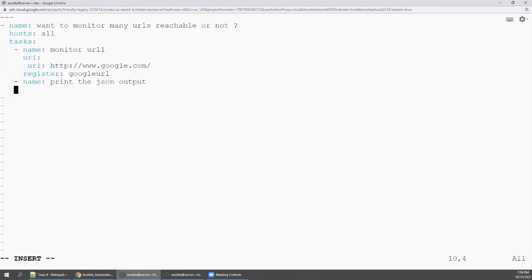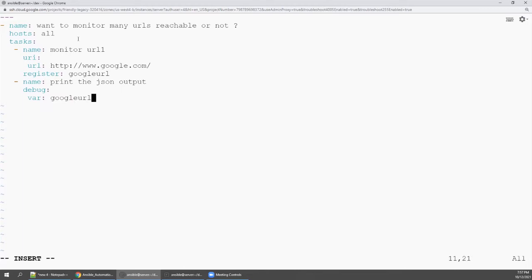Because I'm a zero, right? I don't know anything, so all I am going to do is print the output. From the output, I'm creating a condition. We are going in a reverse way. So I'm going to use the debug module. If I want to print the output, I need to use the sub-option var, which we saw in the register class, then google_url.